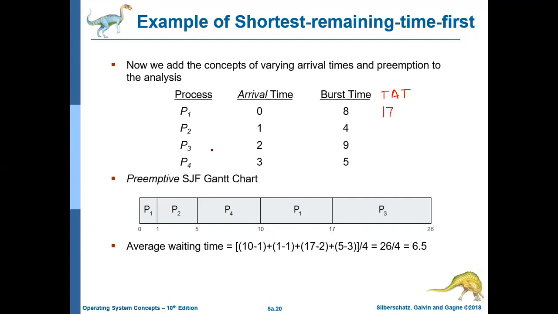For P2, P2 is finishing at 5. P2's arrival time is 1. 5 minus 1 is 4. For P3's turnaround time, P3 is completing at 26, arrival at 2. 26 minus 2, so 24 is the turnaround time. For P4, 10 is the completion time and 3 is the arrival time. 10 minus 3 is 7. Now waiting time.